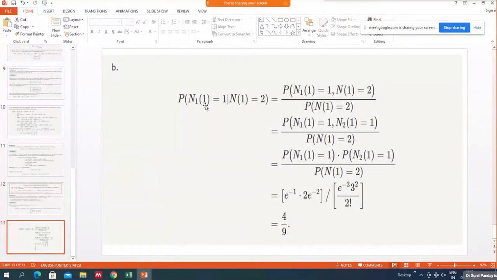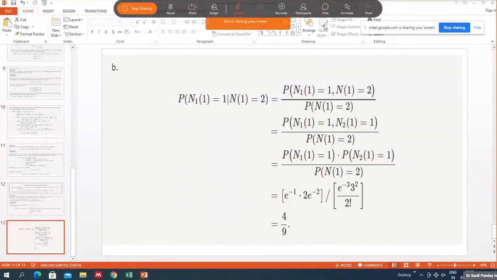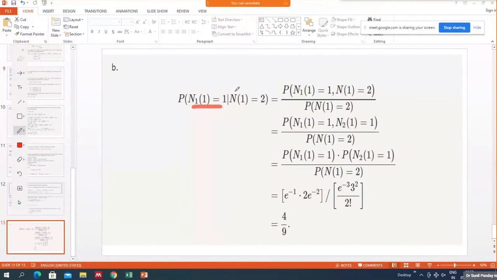Now, in the second part, we have to calculate this: given that N1 equals 2, find the probability that N11 is 1. So here we use the definition of conditional probability: the intersection divided by the probability of the given event. And then the intersection is N11 is 1 and N1 equals 2.